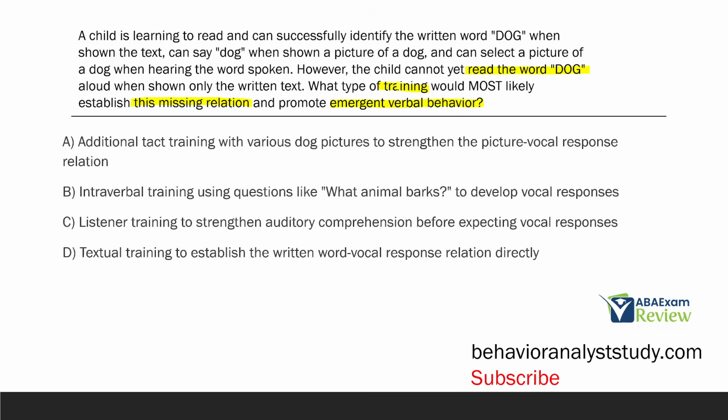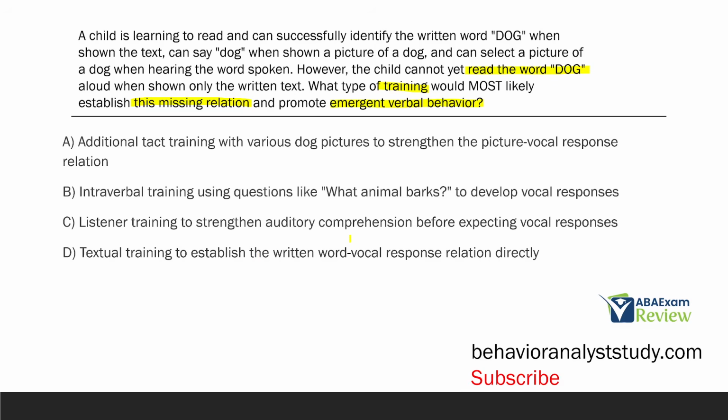So to boil it down to the simplest idea, what verbal behavior is associated with reading? Because that's essentially the type of training we want to do. We're missing reading, so we want to teach the verbal behavior of reading. Well, what kind of verbal operant is that? A, additional tact training with various dog pictures to strengthen the picture-vocal response relation. Well, if we're teaching tacting, we're teaching labeling from a non-verbal SD, and we're not worried about the labeling necessarily. We're worried about the reading of the word dog written down.